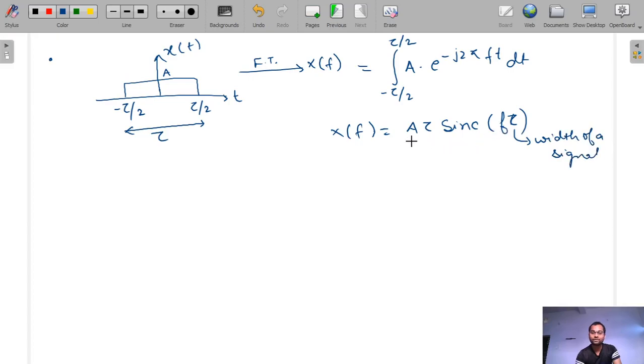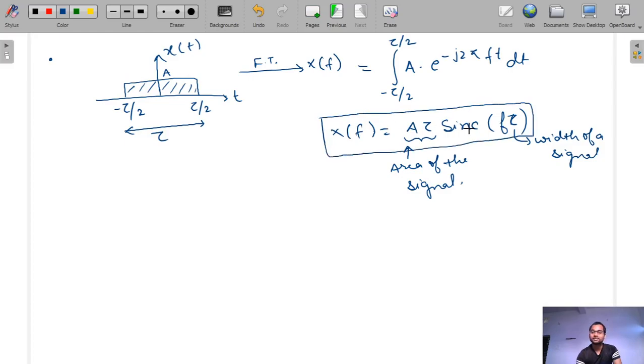Width multiplied by frequency, and here a into tau is the area of the signal. So for such a rectangular pulse, we can find the Fourier transform very easily: area into sinc of the frequency component multiplied with the width of the signal. And what is sinc x? Sinc x can be written as sin(pi x) by pi x.